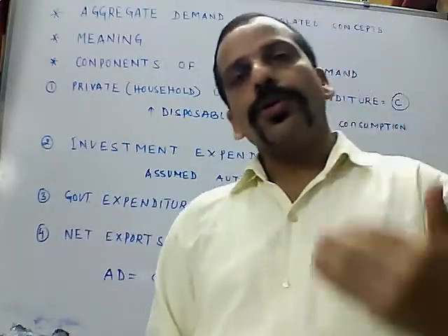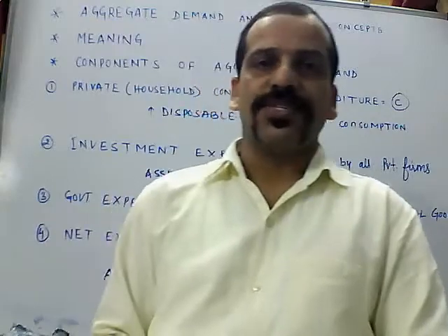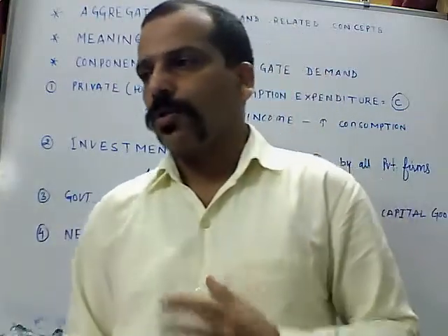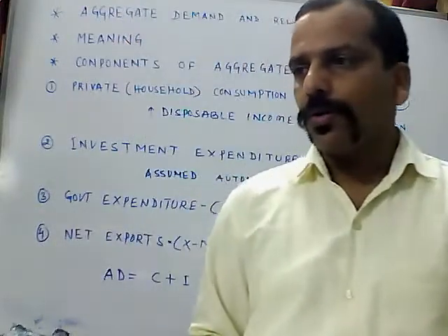Total demand for all the goods and services; aggregate means for all the goods.